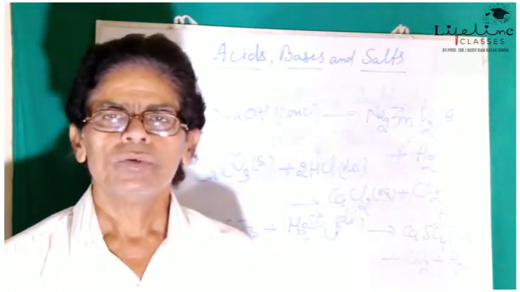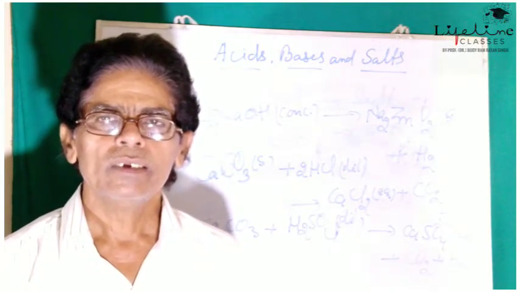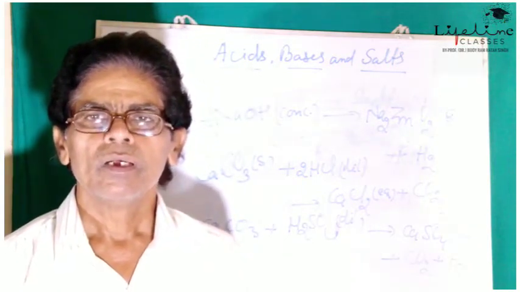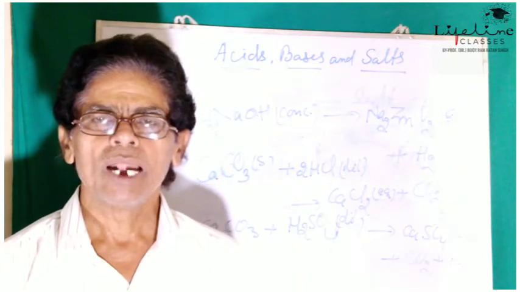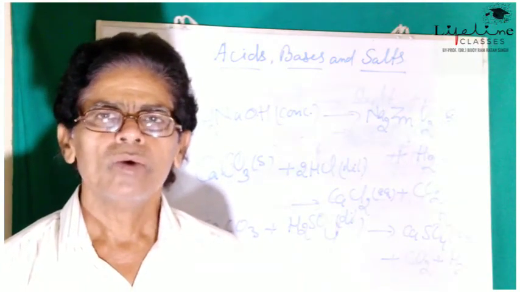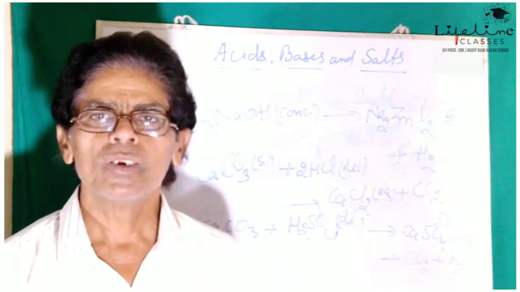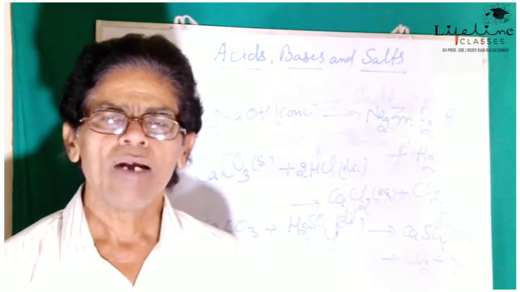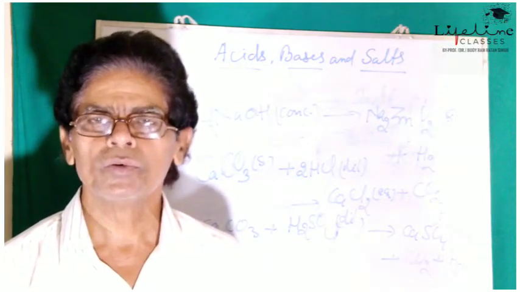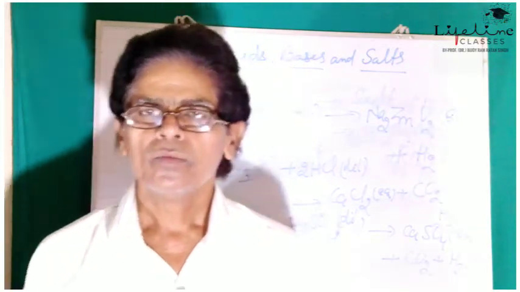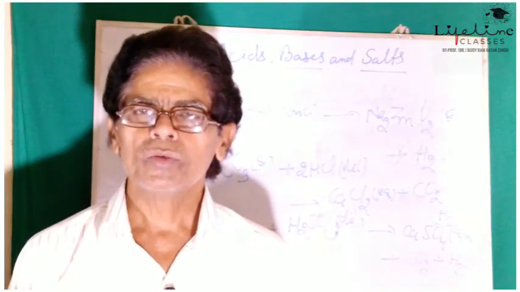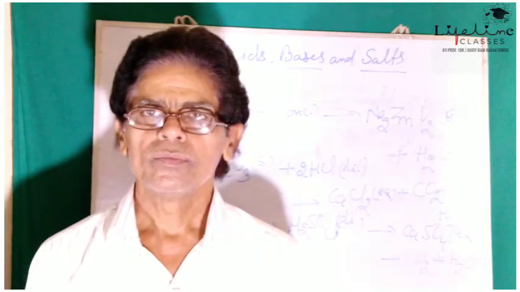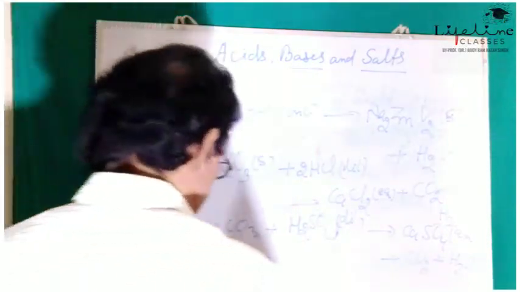Now let us study the reaction of metal hydrogen carbonate, means bicarbonate. Metal hydrogen carbonate is also known as metal bicarbonate, just like sodium hydrogen carbonate, NaHCO3, calcium hydrogen carbonate, Ca(HCO3)2, and so on. So such hydrogen carbonates also release carbon dioxide when treated with dilute acids. Let us see here.